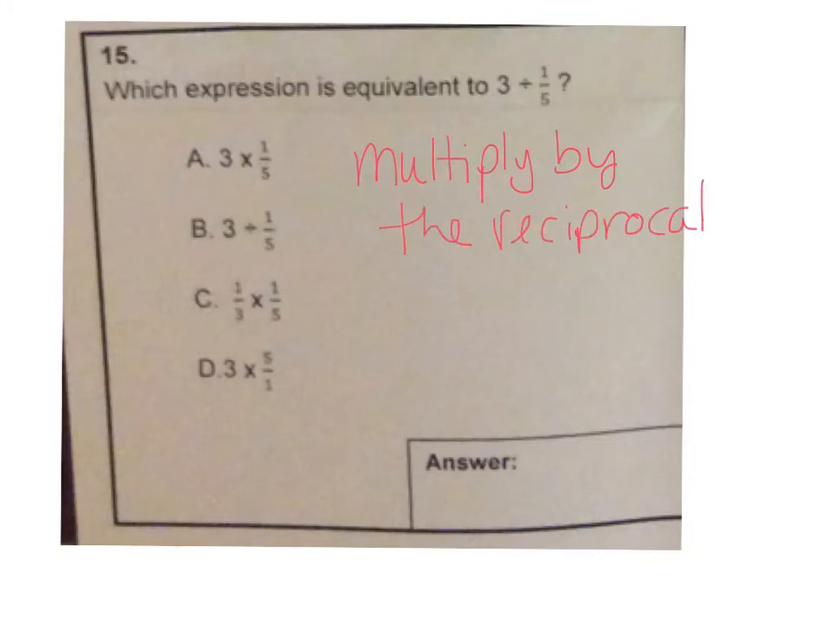Number 15. Which expression is equivalent to 3 divided by 1/5? Well, we know that whenever we divide fractions, we are going to multiply by the reciprocal. So that means that we would keep the first fraction the same, and then we would multiply by the reciprocal. Keep, change, flip. If we look at our options, correct answer would be choice D, because dividing by a fraction is the same as multiplying by its reciprocal.